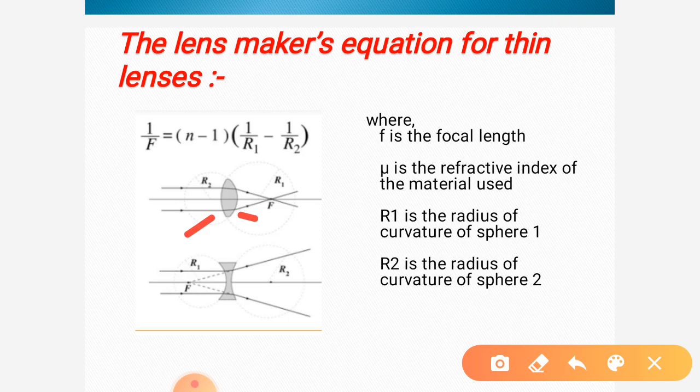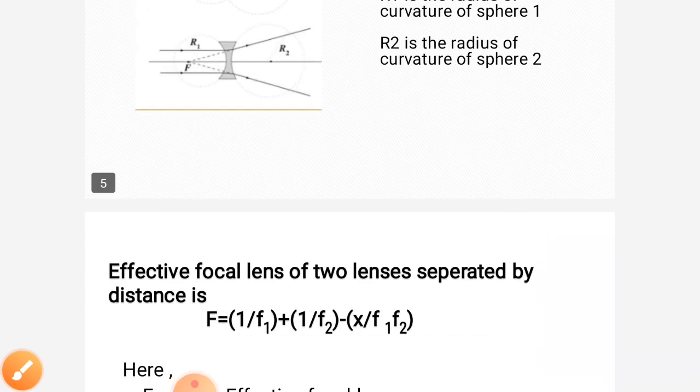This is Lensmaker's formula. For a convex lens f is positive, for a concave lens it is negative, because the focal length is on the left side of the lens.